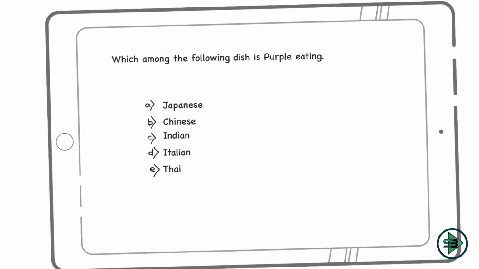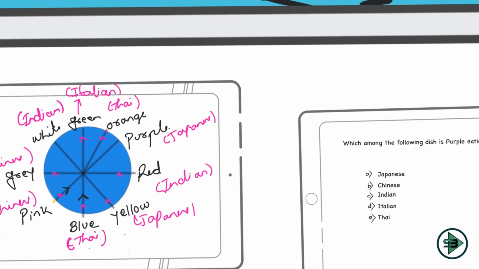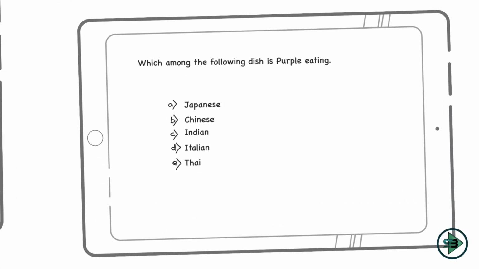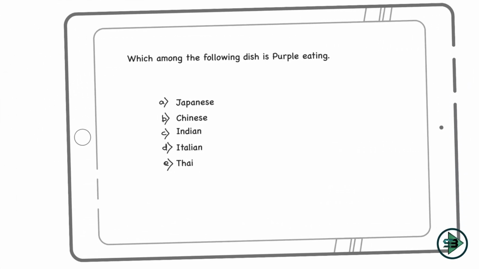And now the last question based on this puzzle. Which among the following dishes is purple eating? So let's go to purple. Purple is eating which dish? Let's check it. It's purple here. Japanese, right? Japanese is the dish that purple is eating. And Japanese, yes, it is given as my first option here. So that will be my answer to this.